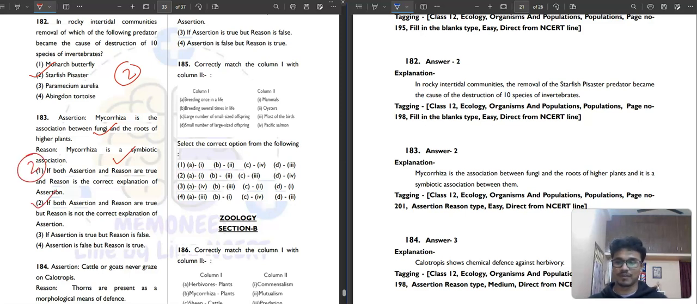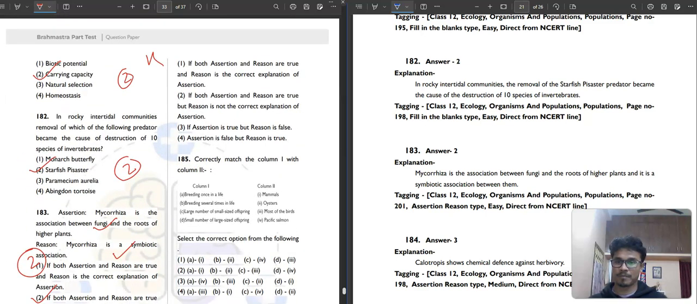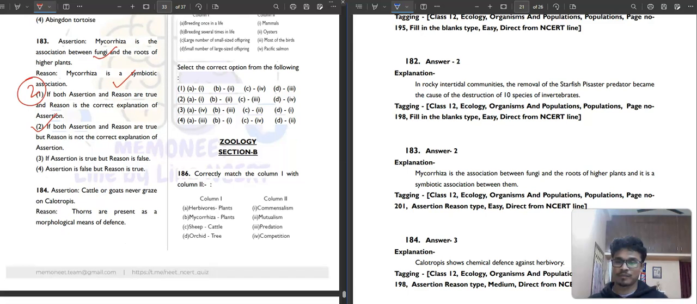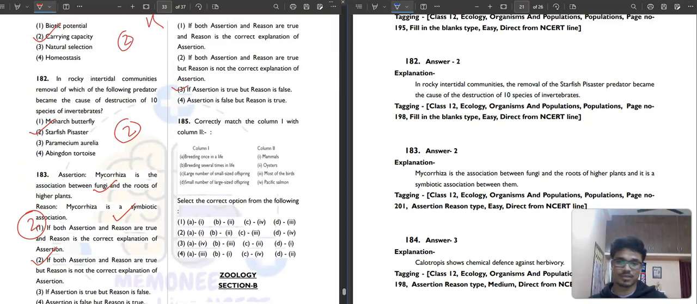Then question number 184. Cattle or goats never graze on Calotropis. Correct. Thorns are present as a morphological means of defence? No. So why don't they graze? Calotropis has cardiac glycosides. That's why cattle and goats never graze on Calotropis. So the assertion is true, but the reason is false. Third option.